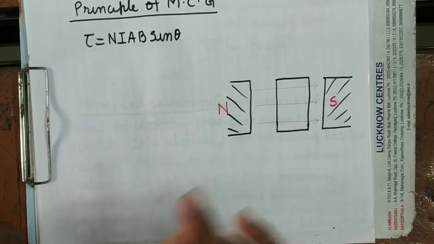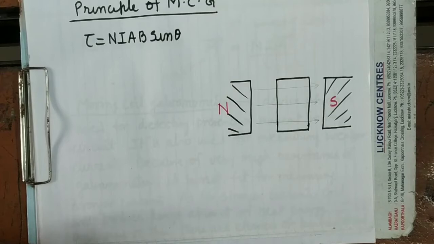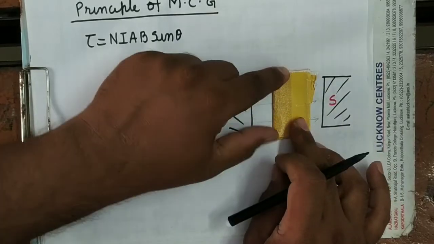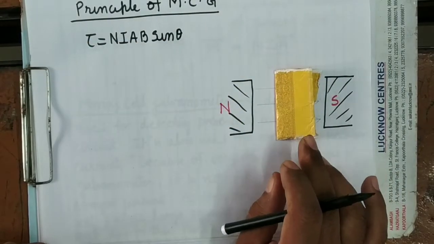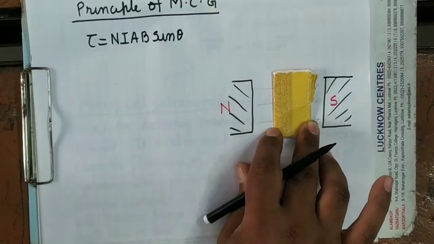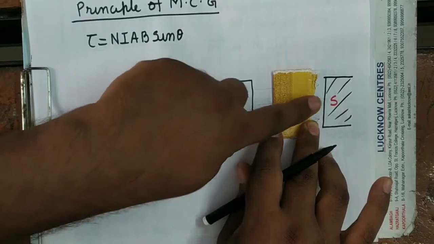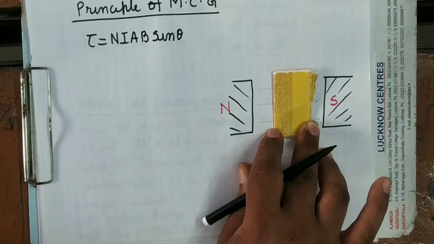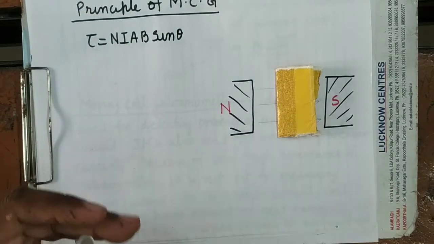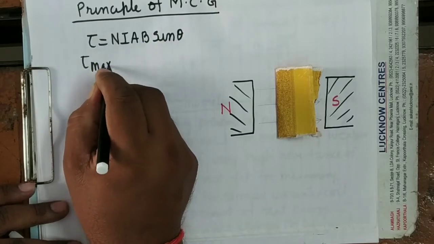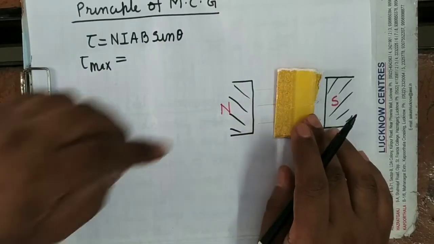So you will see here that it will not experience a uniform torque. Why will it not experience a uniform torque? This is the coil. At this moment you can see that the magnetic field is along the plane of the coil. It experiences the maximum torque. What will be the maximum torque? As I have told, theta will become 90 here.